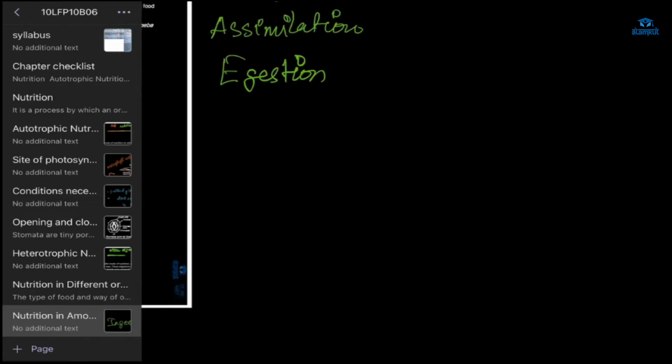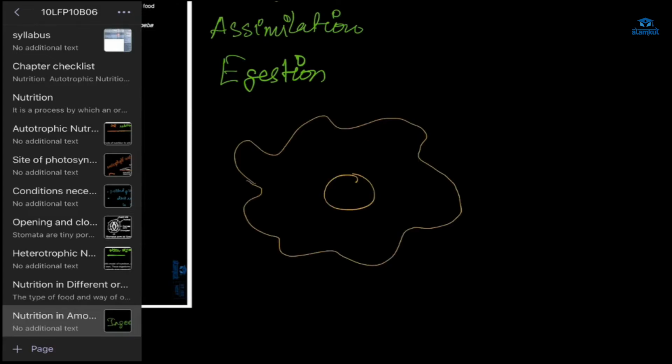This is the amoeba. This color is okay. Navya, Rudnil, Safiya, are you there? Yes, ma'am. Okay. Now what happens? Okay, this is the amoeba, and here is the food particle. Okay, Shazan, Navya. Yes, ma'am.